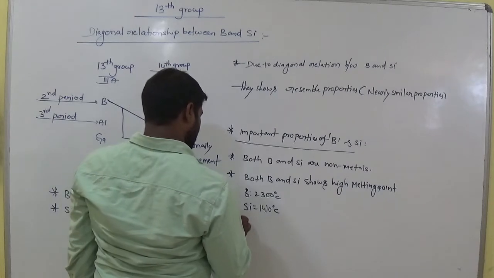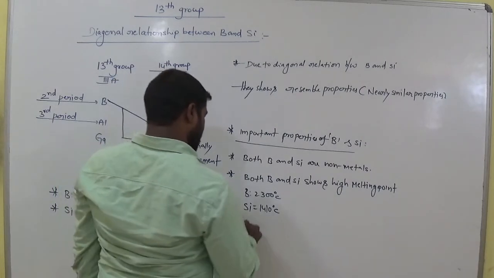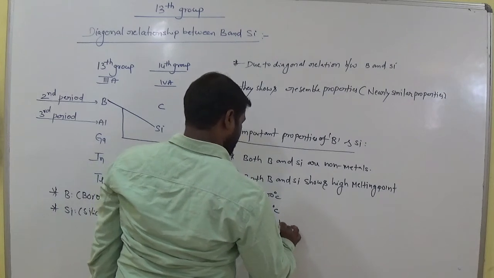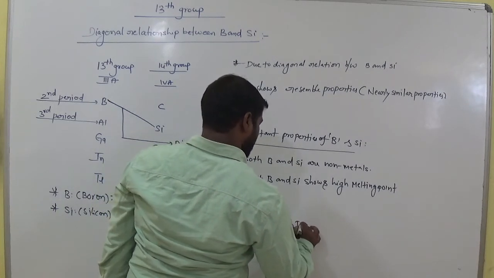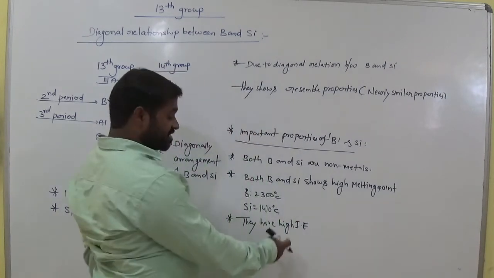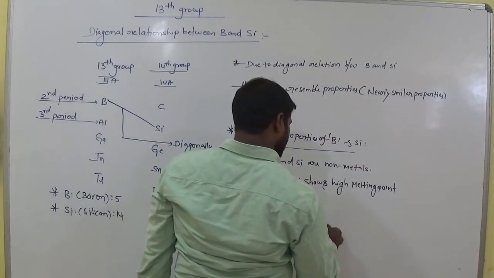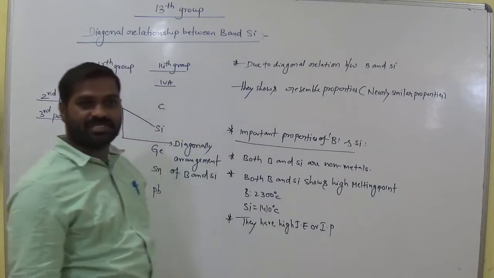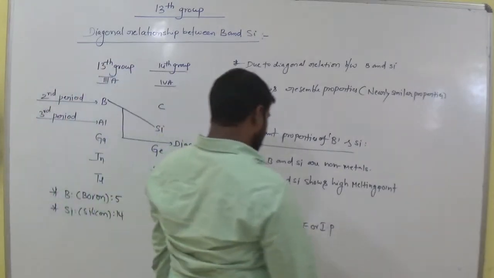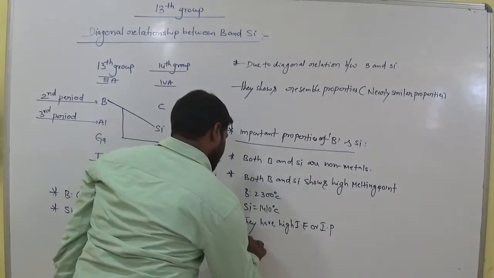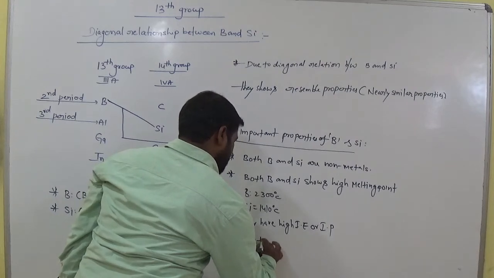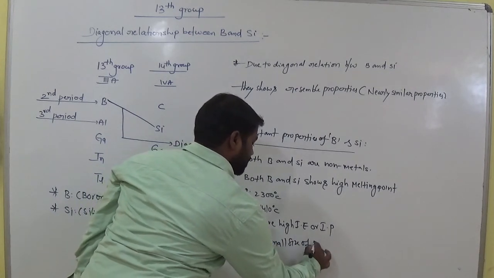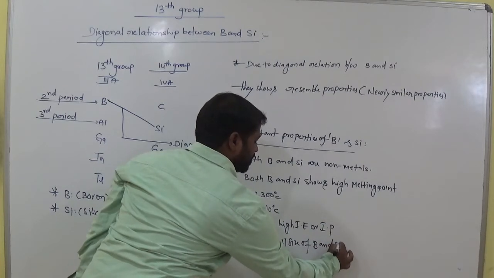They have high ionization energies. Ionization energy, ionization enthalpy and ionization potential are all the same. Remember this. They have high ionization energy due to the small size of boron and silicon.